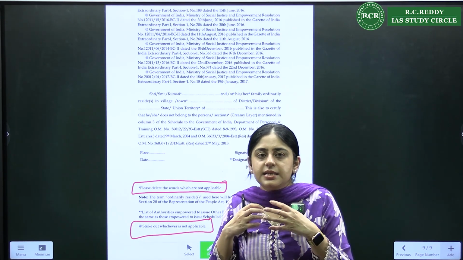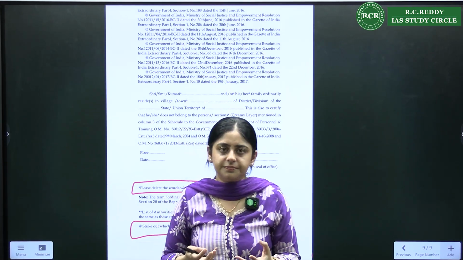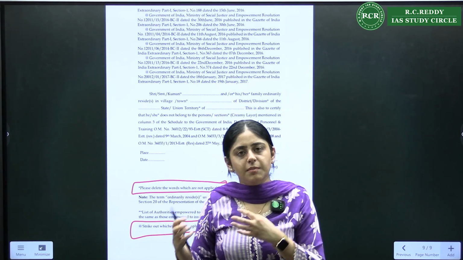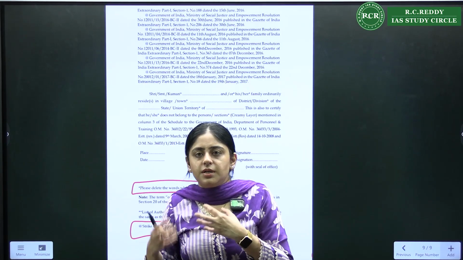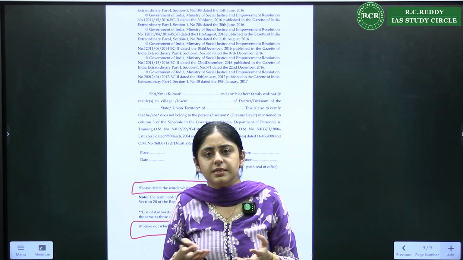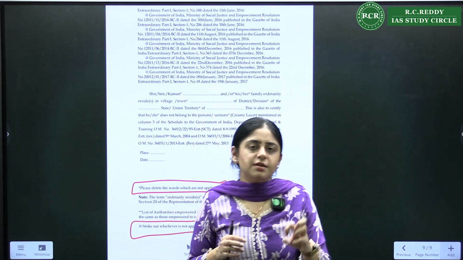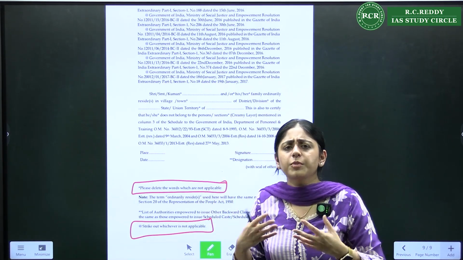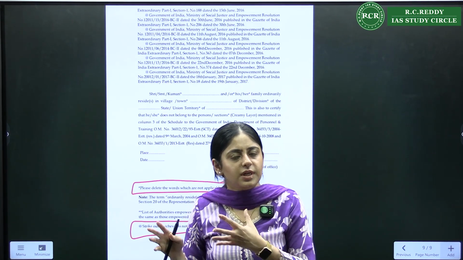And this status of your OBC, or even any other reservation, comes from your father, right? Because there was a student who was asking, my father belongs to the general category, mother belongs to the scheduled caste or OBC category, but that person will not be eligible. So it is your father's status, unless they are separated or something, that's a different issue, a different discussion. On the basis of your father's caste credential, you will get this caste certificate from your parental village. They will check the land records, and the Tehsildar will issue that caste certificate.